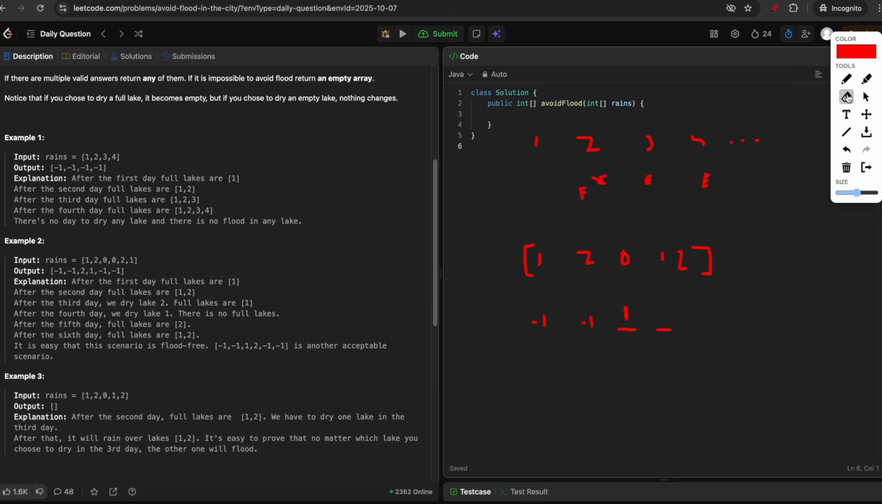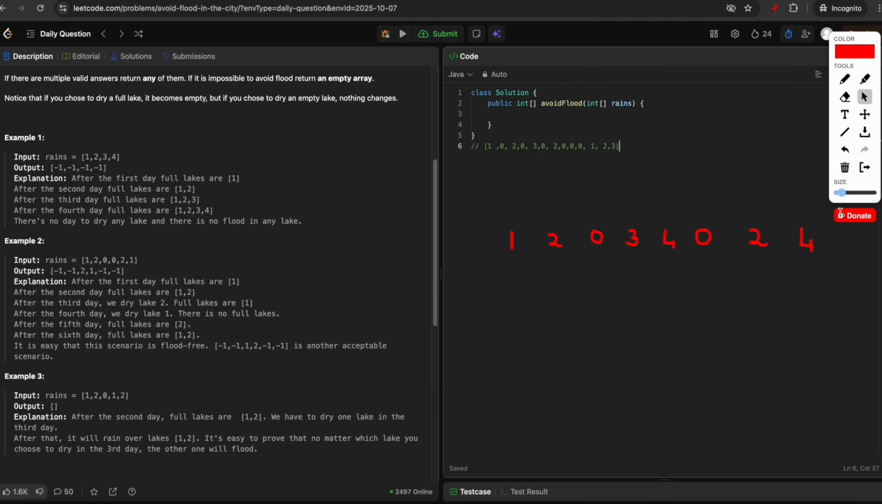So lake 1 was full, and in this no rain day, we are emptying the lake 1, so that on this day, since it will rain again on lake 1, it won't overflow. Since it's empty, this will again be full. But here, if you see, it is raining again on lake 2. So we can see from here that lake 2 is full, and there is no way we can dry both lake 1 and lake 2 because we only have one no rain day. So because lake 2 is overflowing, we will just return an empty array. So for output 3, it's just an empty array.